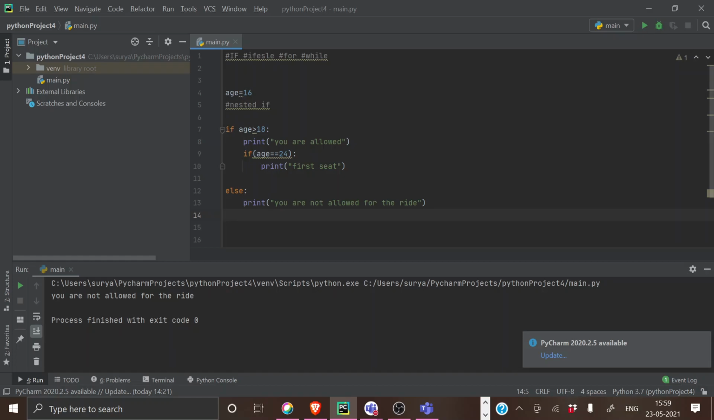Fine. So I gave a problem for marks last time. I gave 40 as the pass mark, below 40 fail, and equal to 40 just pass. So you just include another nested if condition so that you will be getting very good marks. If it is greater than 90, show that it's very good marks.